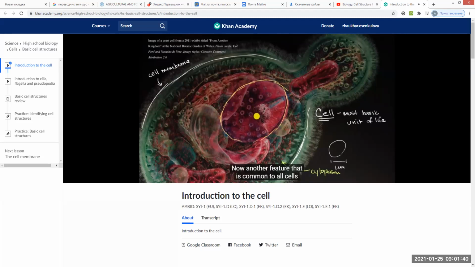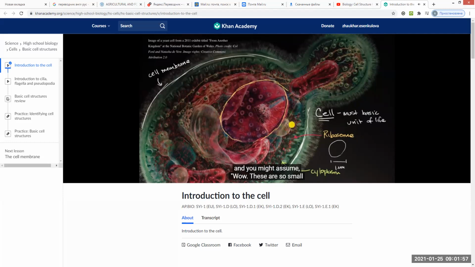Now, another feature that is common to all cells is the notion of a ribosome. This picture is full of ribosomes. All these little dots right here, these little red dots. Let me change my pen color. All these little red dots here, these are ribosomes.